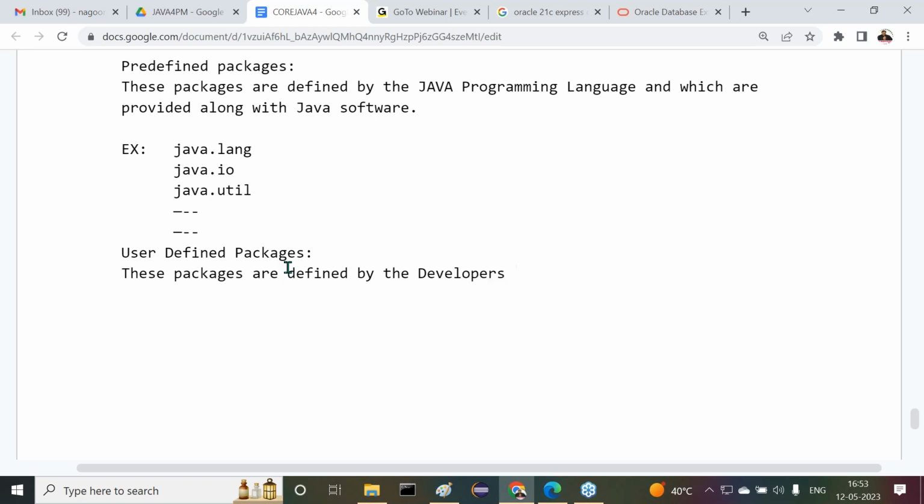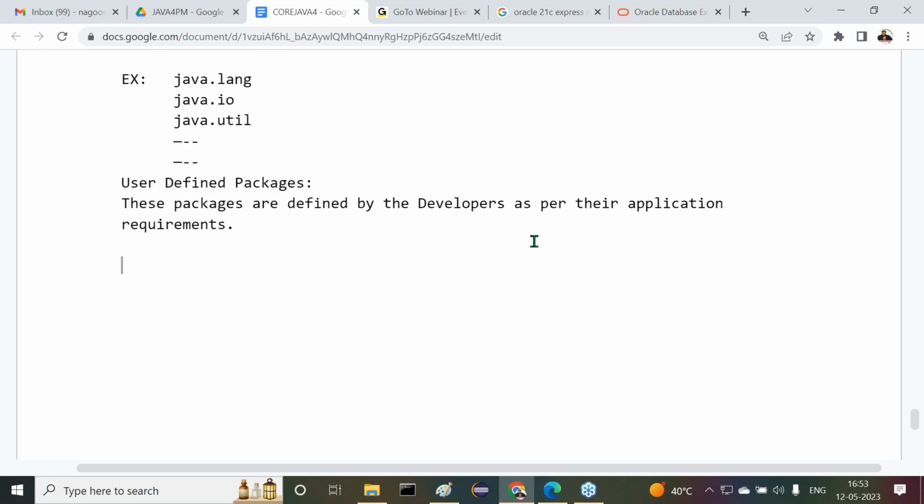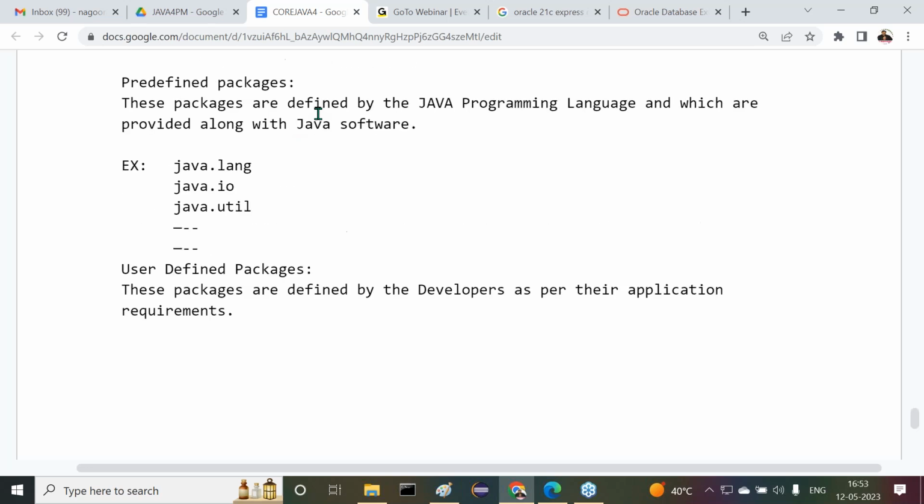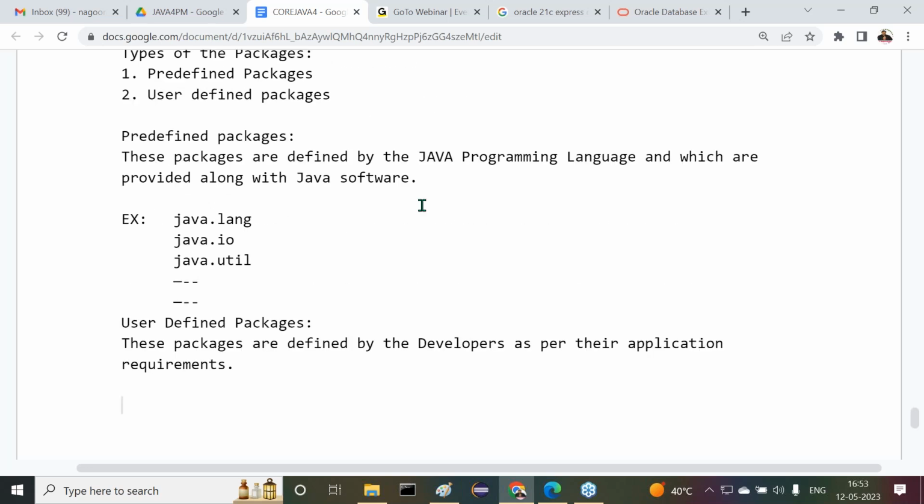These packages are defined by the developers as per their application requirements. Okay, good. Predefined packages already exist inside Java.